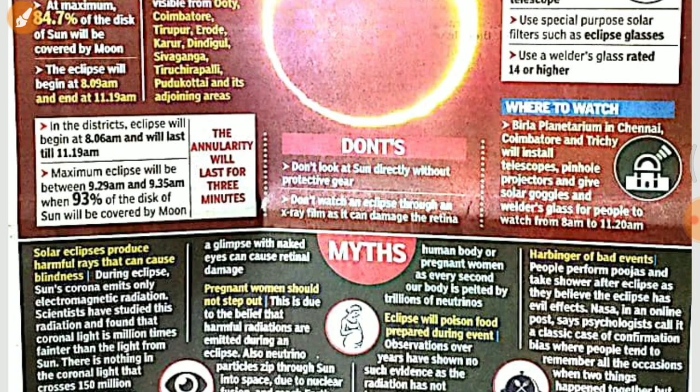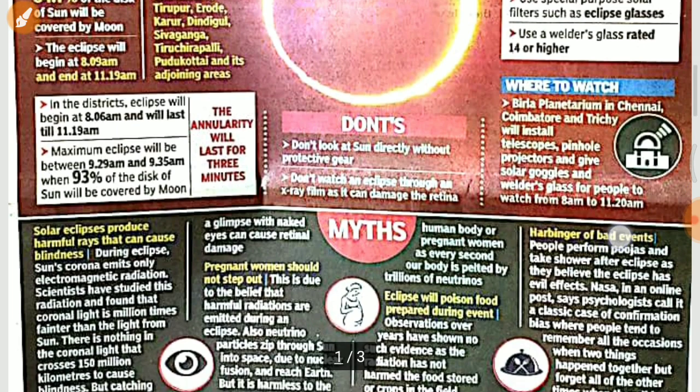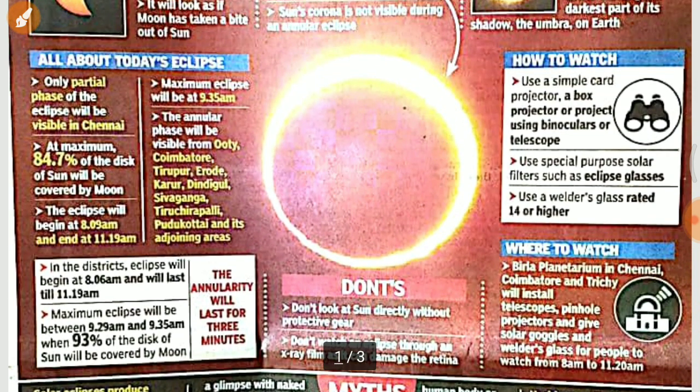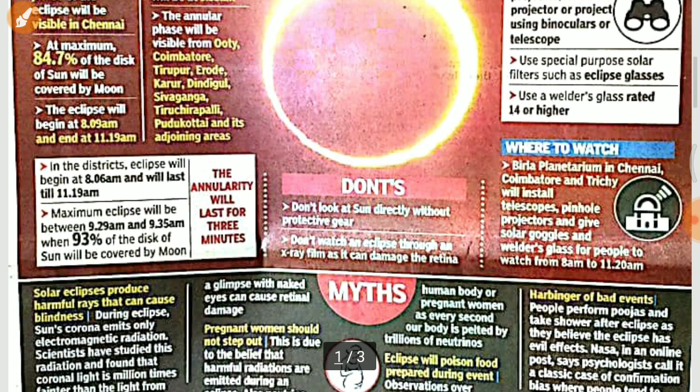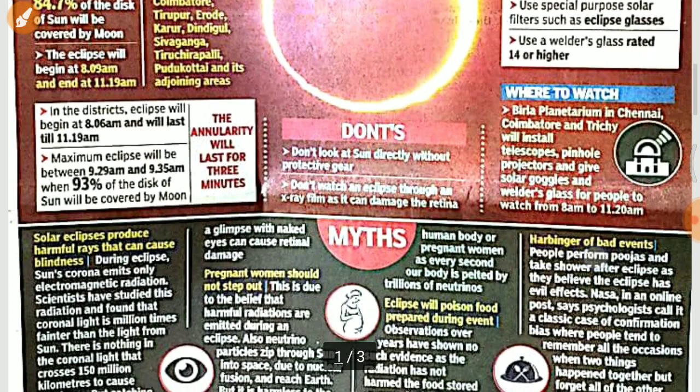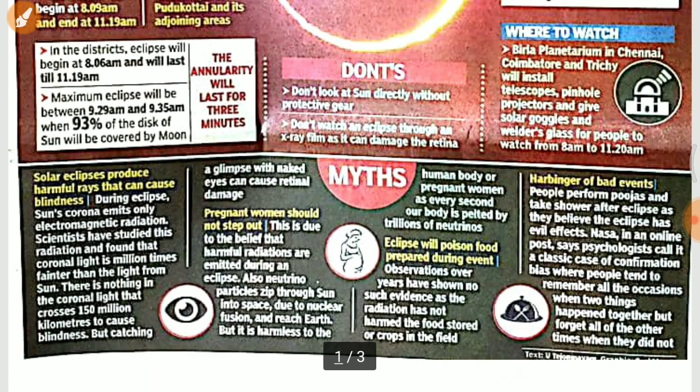What we don't have to do is look at the sun directly. There are various gears which we can use to look at the sun and see the eclipse. What are these gears? We can use welder's glasses rating 14 and above. We can use various types of binoculars and telescopes to watch this. Seeing it directly can damage your eyes, because ultraviolet rays come directly into the eyes, so it is very dangerous to look at the sun during this period.